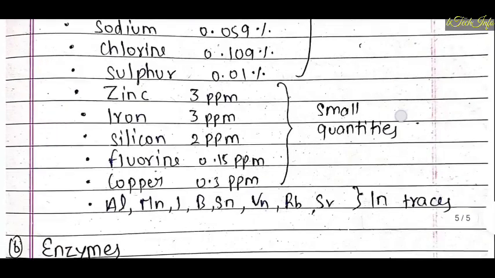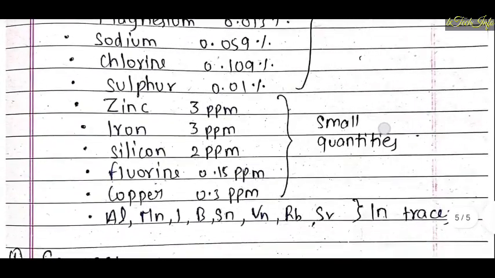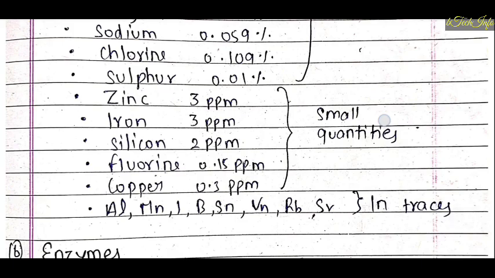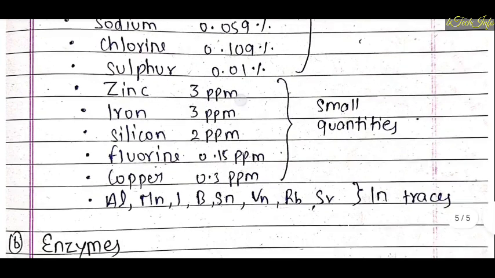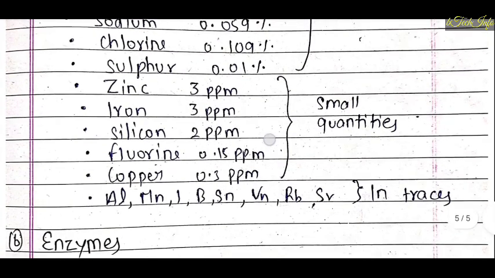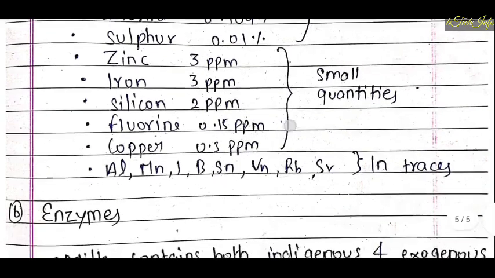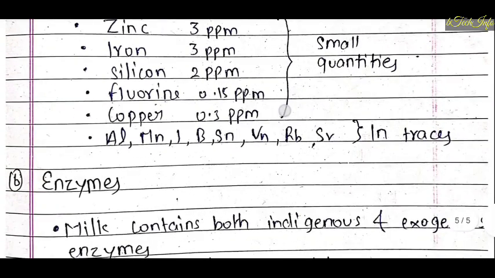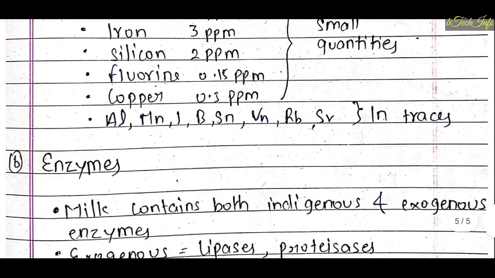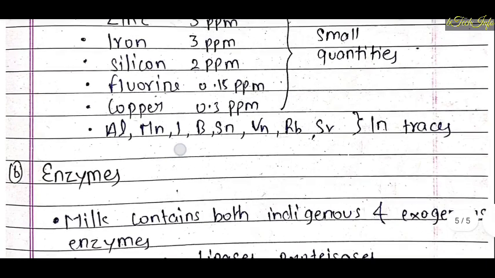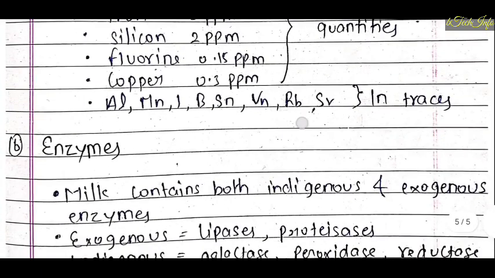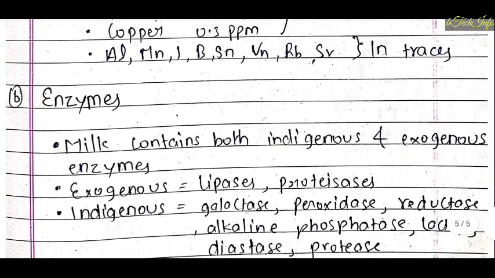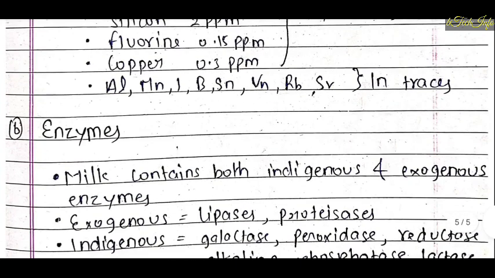And now these are present in smaller quantities: zinc, iron, silicon, fluorine, copper. Zinc is present at 3 ppm, iron 3 ppm, silicon 2 ppm, fluorine about 0.15 ppm, copper about 0.3 ppm, and also in traces elements like aluminum, magnesium, iodine, boron, vanadium, rubidium, strontium. So these are present in traces. Traces means they are in a very small amount.